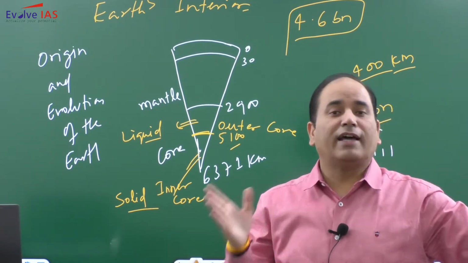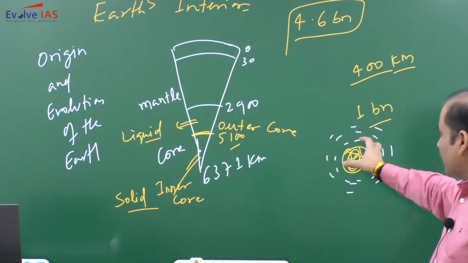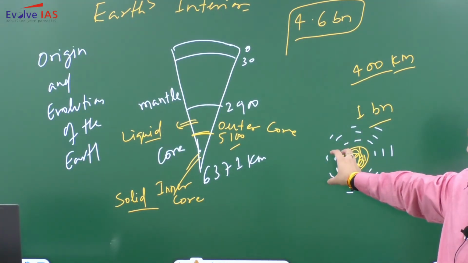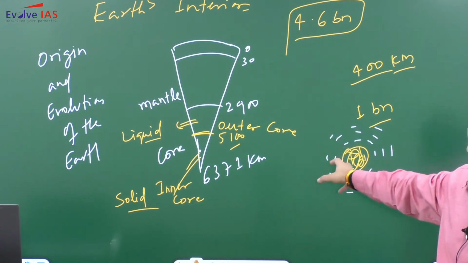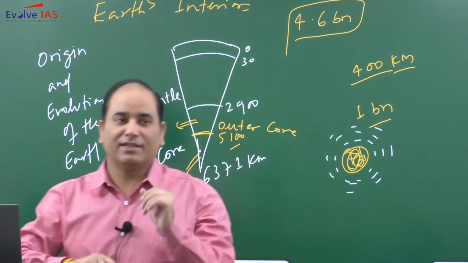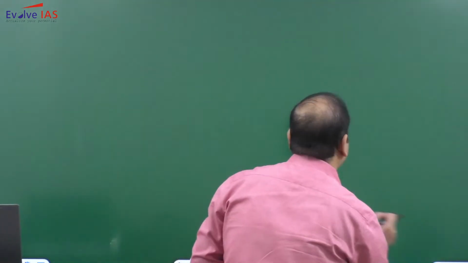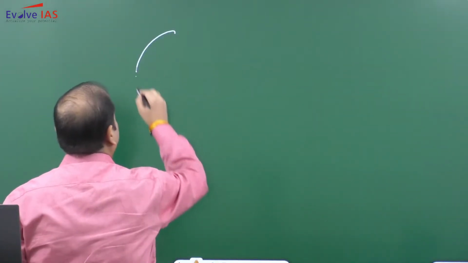Now this dynamo effect concept is very much agreed upon, that because of the presence of solid inner core and liquid outer core, we have the magnetism. Now there is a characteristic of this magnetism. Earth is getting magnetized like what?